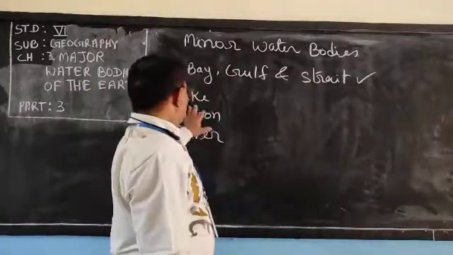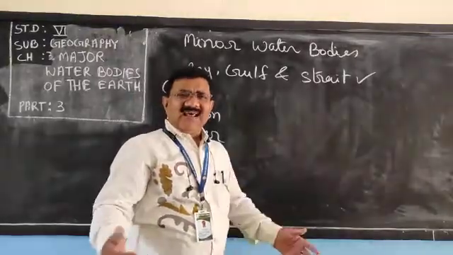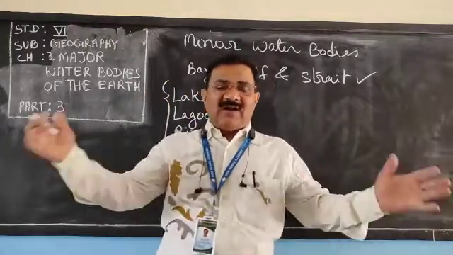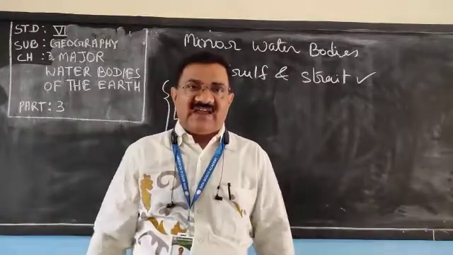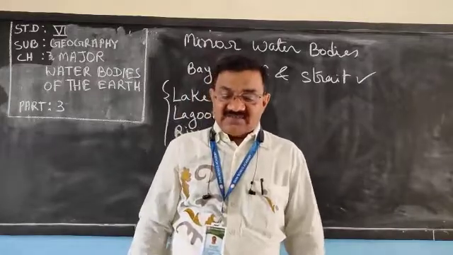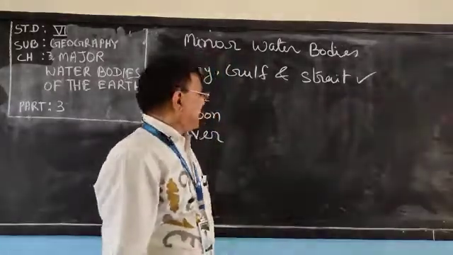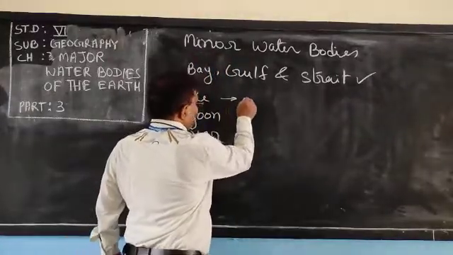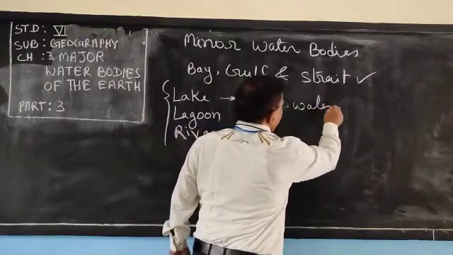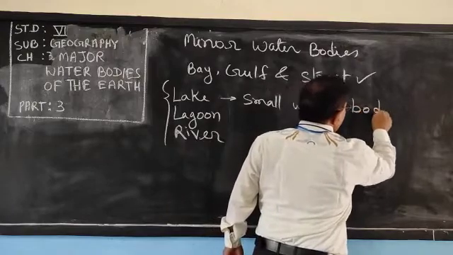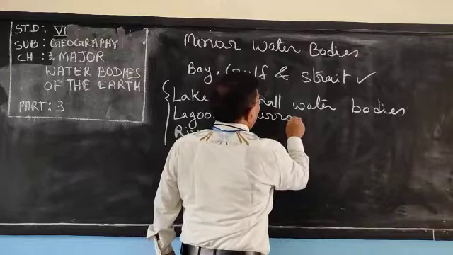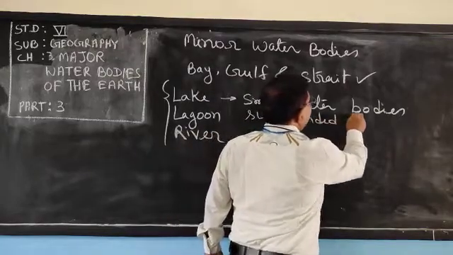Now coming to the lake. What are lakes? Small water bodies. They are not large water bodies like oceans and seas. They are small water bodies surrounded by land on all sides.